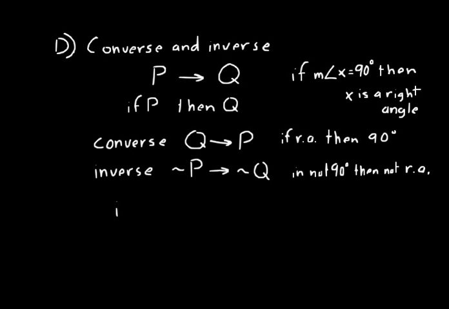Those are sometimes called if and only if statements. So when the converse and inverse are also true, we sometimes represent those as IFF when we're dealing with logic. If and only if. And we would say P, and we use a double arrow going both ways to represent that the converse and the inverse are true. Notice this is not talking about the contrapositive, but the contrapositive would also be true. If not a right angle, then it's not 90 degrees.